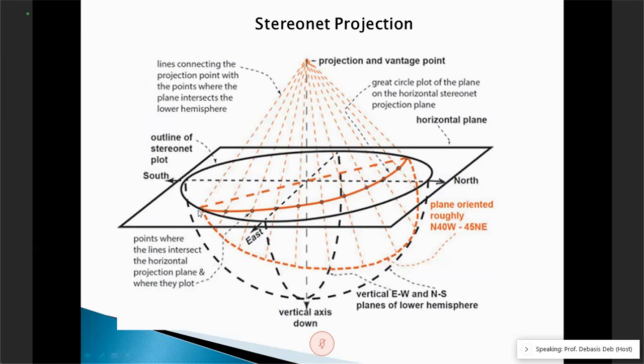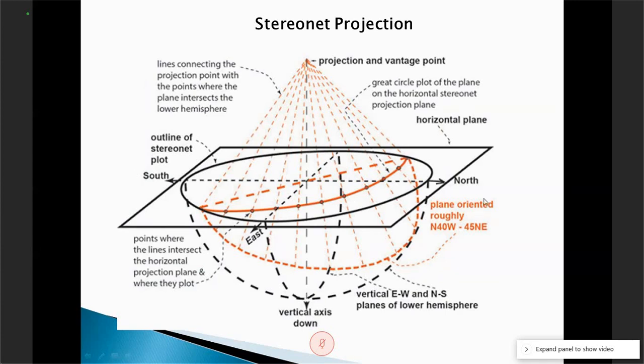So let's assume this red dotted thing is my joint plane. This is a sphere, and let's assume there is a joint plane placed like this, and it has cut the sphere this way. Do you understand what I'm saying? We assume this is a sphere, and there was a joint plane which was dipping in this direction, and it has cut the sphere like this.